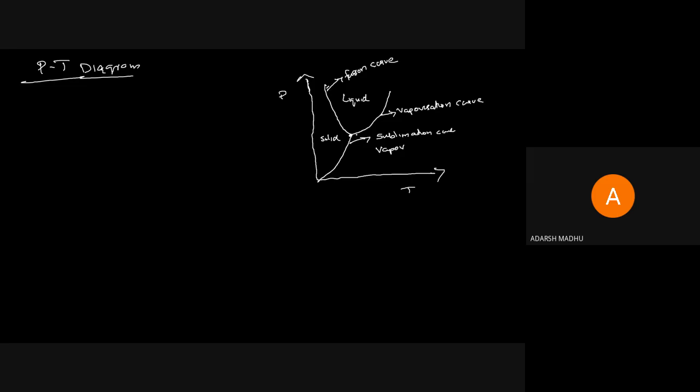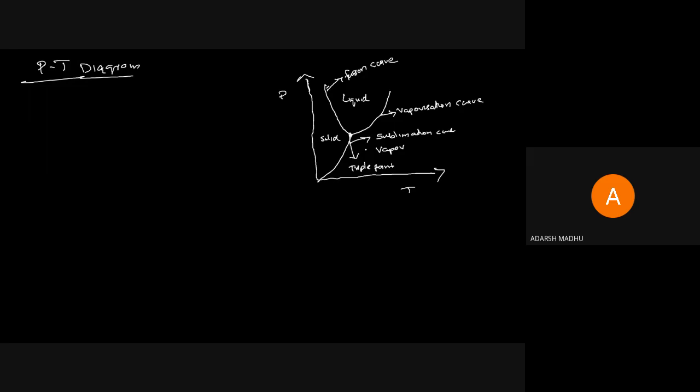And the center point where all the curves coincide is known as the triple point. The sublimation curve, fusion curve, and vaporization curve coincide at a point known as the triple point.